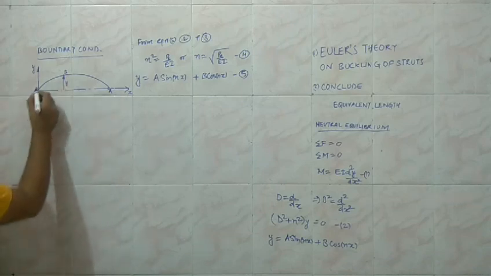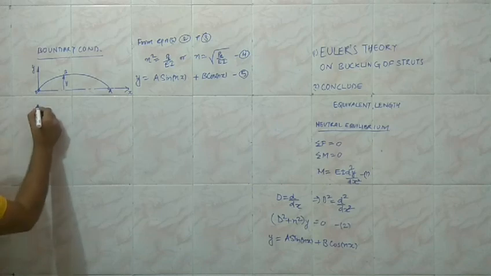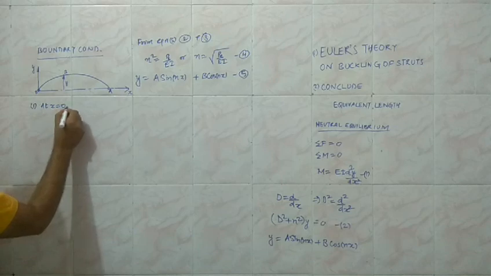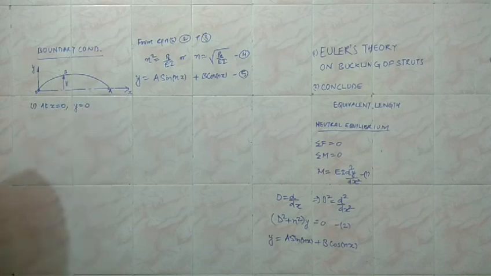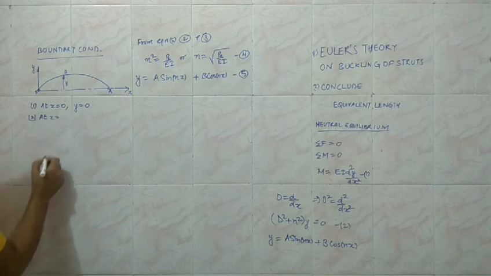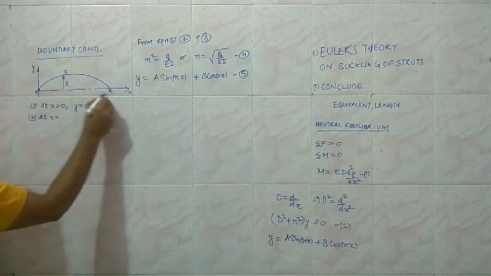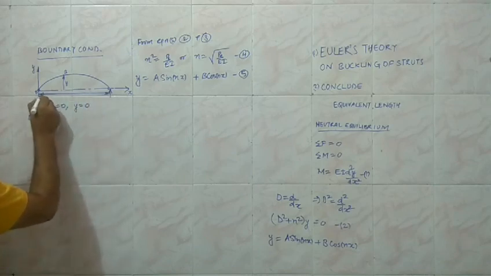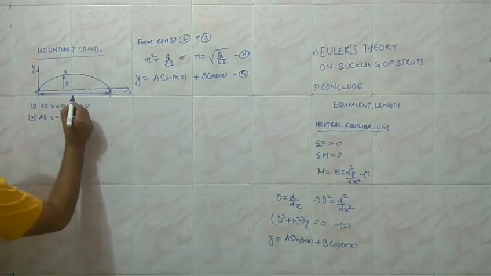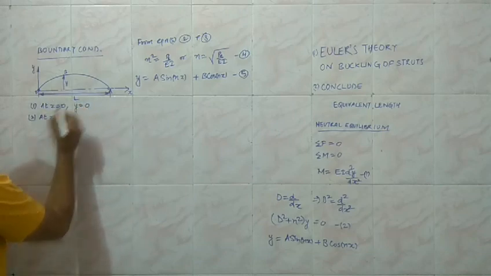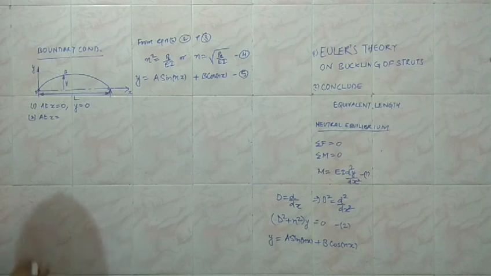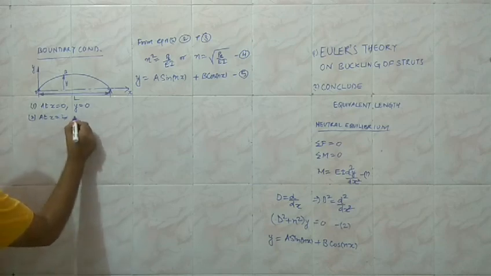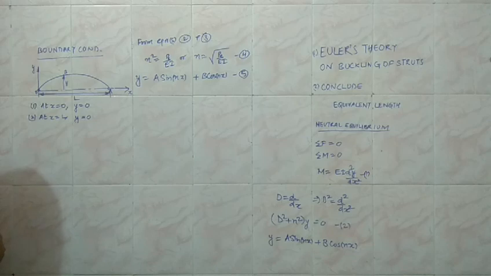So from the boundary conditions, this is the pin, at first boundary condition, at x equal to 0, we know that y is also equal to 0. Second boundary condition is at x equal to L. L is the length of the beam, sorry, your column. It seems to be a beam because I have oriented it horizontally. So this is the length of the column. So at x equal to L, y is again equal to 0.